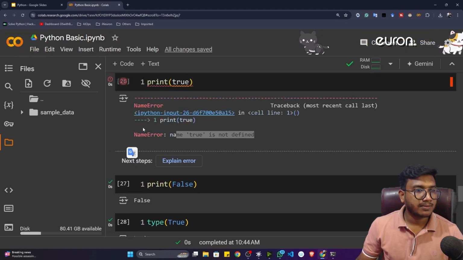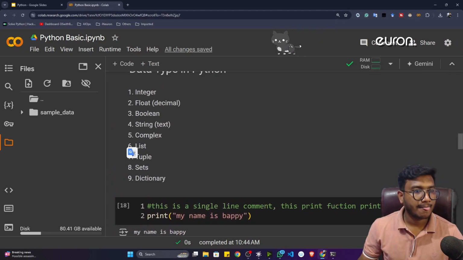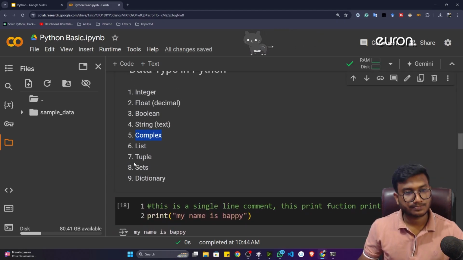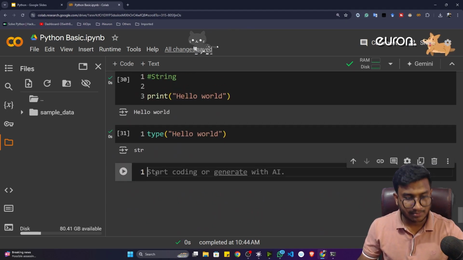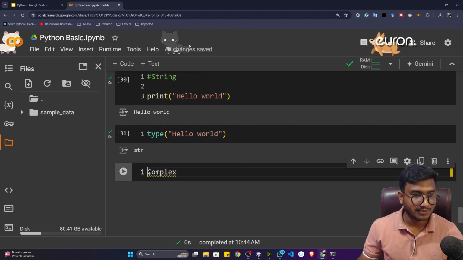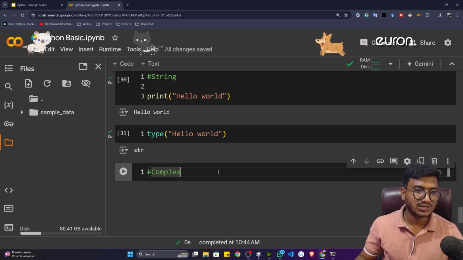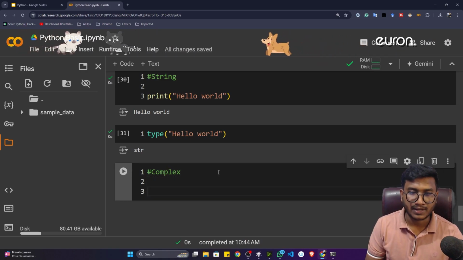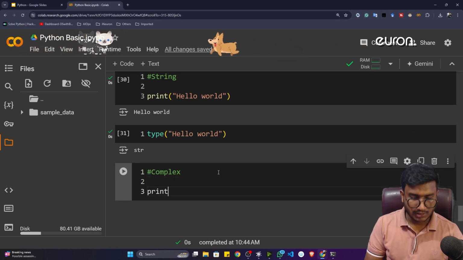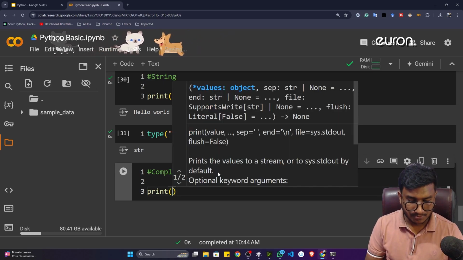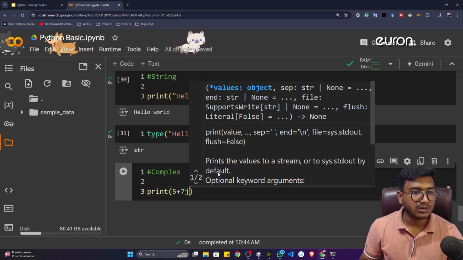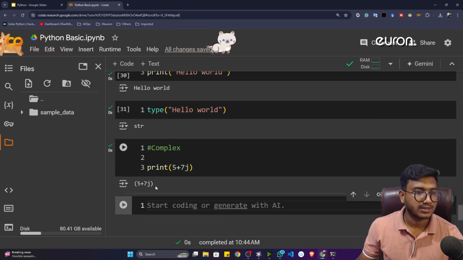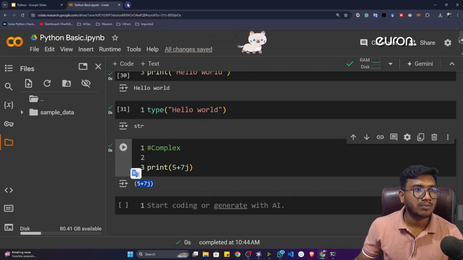Now the next data type we have is something called complex. I think in your school days you have learned about complex numbers, guys. I think you know what a complex number is, right? This is called complex type data inside Python. If I want to show you one complex data, here I can write 5 plus, let's say, 7j. See, this is complex type data. You can see the complex number.